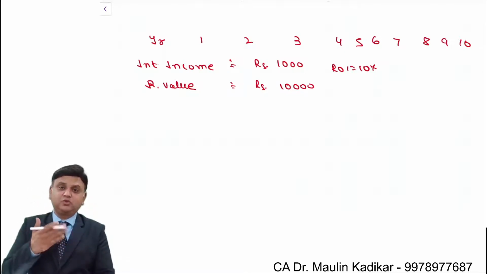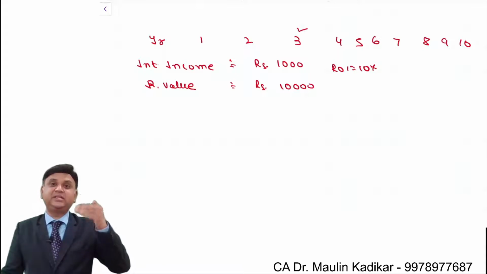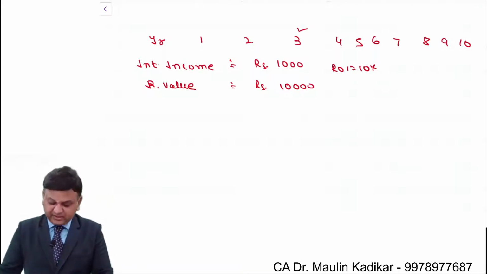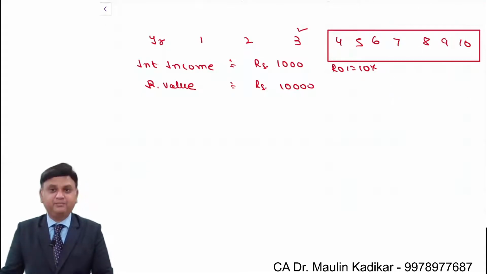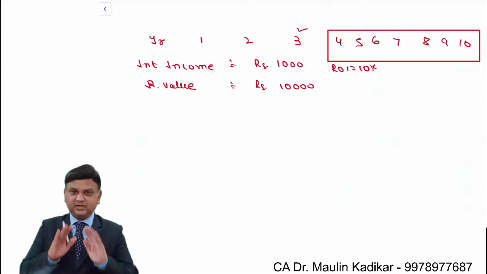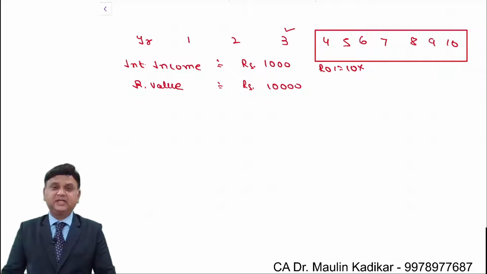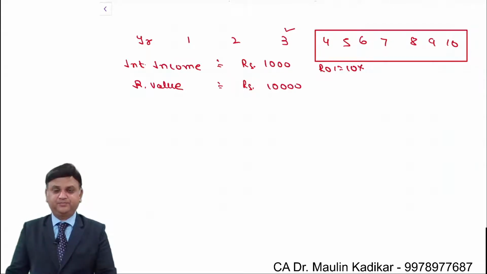There is a risk to you as an investor that after 3 years, the rate of interest may increase in the market. And for the remaining time period, you are required to sacrifice for a comparatively lower rate of return. Of course, you will get a return, but comparatively it will be less. That is the kind of risk that you have as an investor when you make investment in a security.